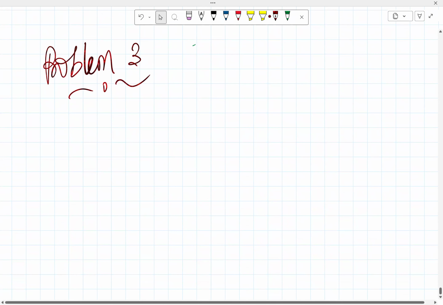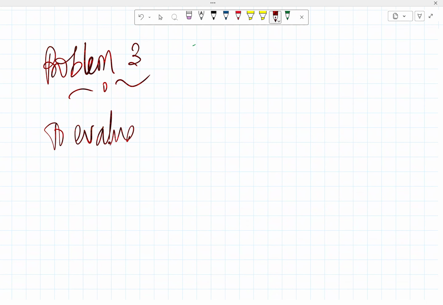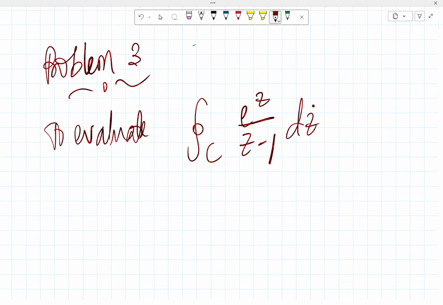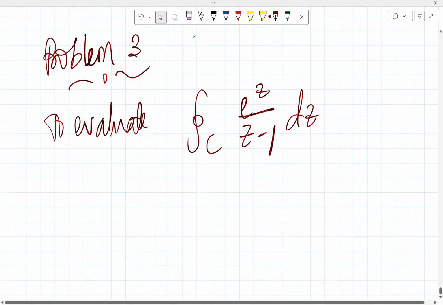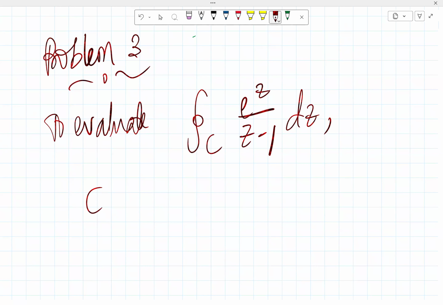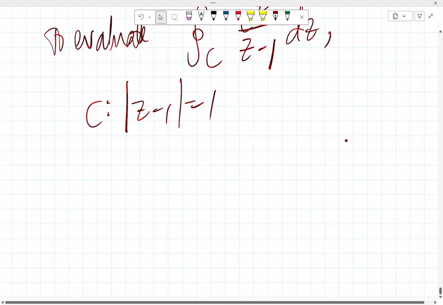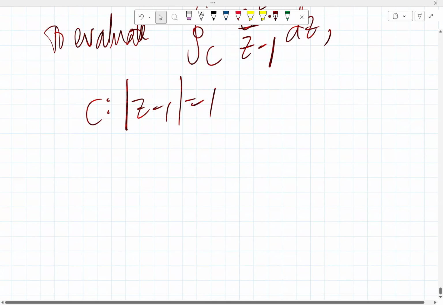So for problem 3, we want to evaluate the integral along the closed curve C of e raised to power z over z minus 1 dz. I won't go through all the stress again. I'll just tell you, first, identify the formula. For this, we have C on the closed curve, absolute value of z minus 1 equals 1. So what do we do?